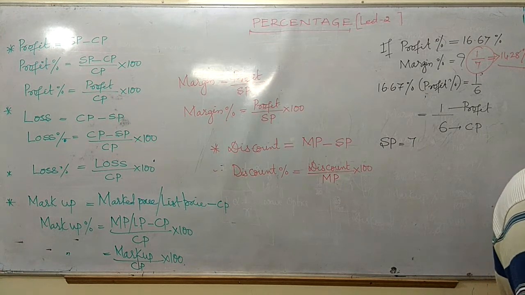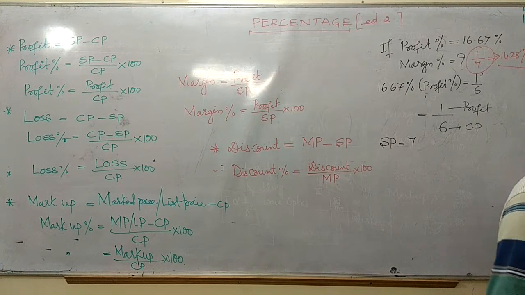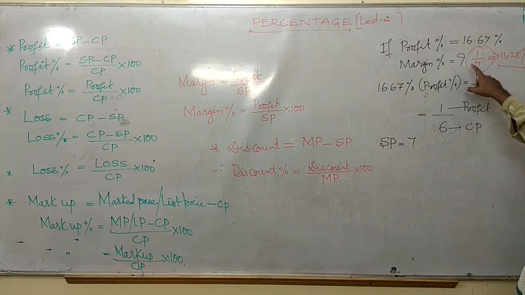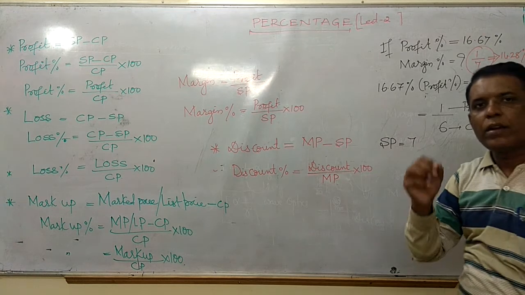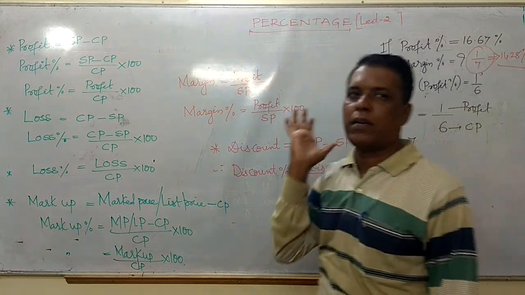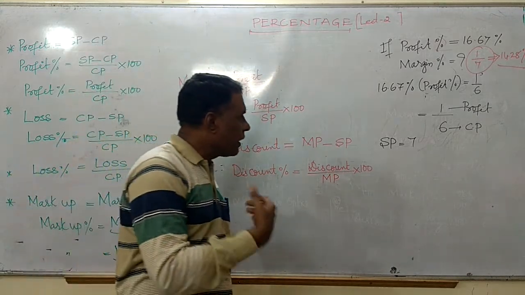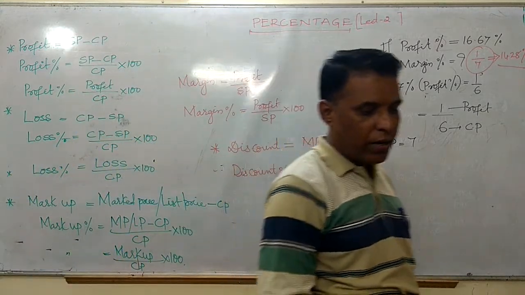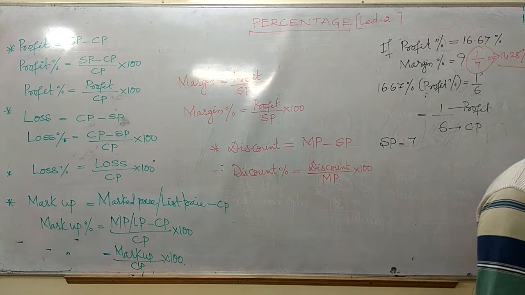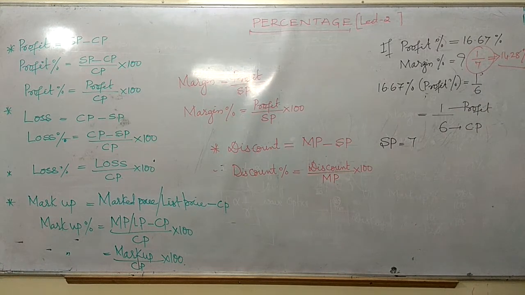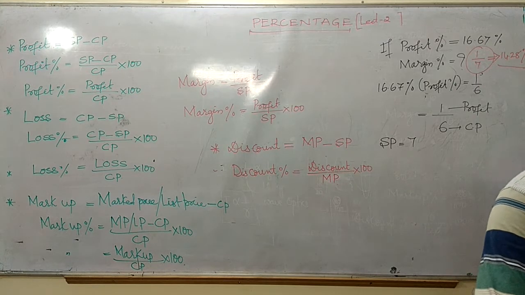So the margin percentage is nothing but 1 out of 7. Simply, I can say 1 by 7 is equivalent to 14.2857 percentage. So if in the exam you get this type of question, you can answer very easily.